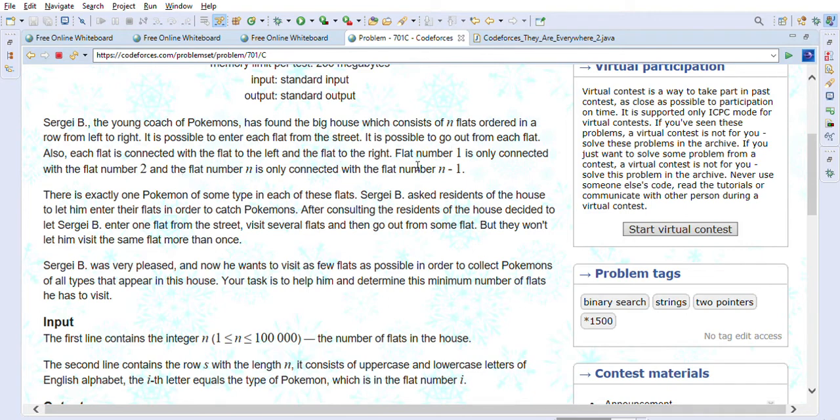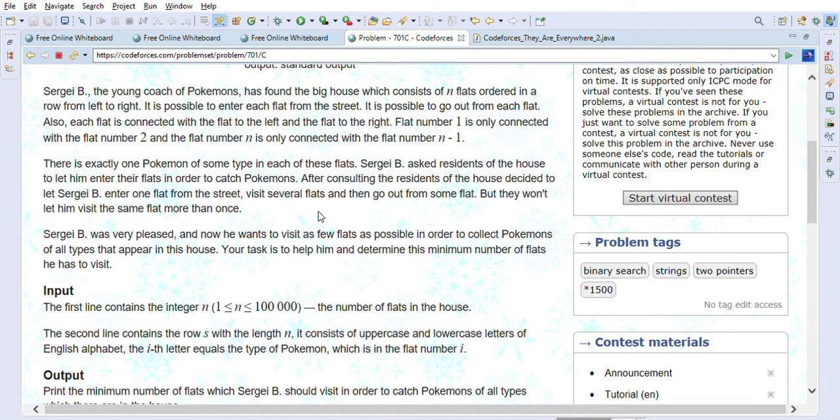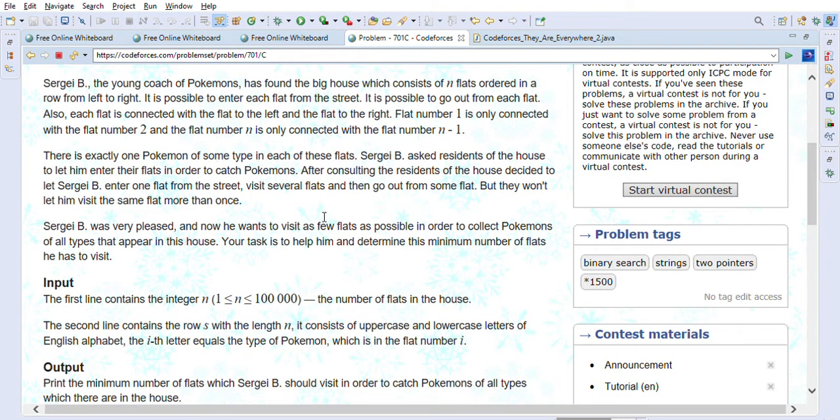So it is like there are a lot of flats in a row, and you can go from each flat to the neighboring flats, right? And that's what it is saying basically. There is exactly one Pokemon of some type in each of these flats. Sergey B asks residents of the house to let him enter their flats in order to catch Pokemons. After consulting, the residents of the house decided to let Sergey B enter one flat from the street, visit several flats, and then go out of some flat. But they won't let him visit the same flat more than once.